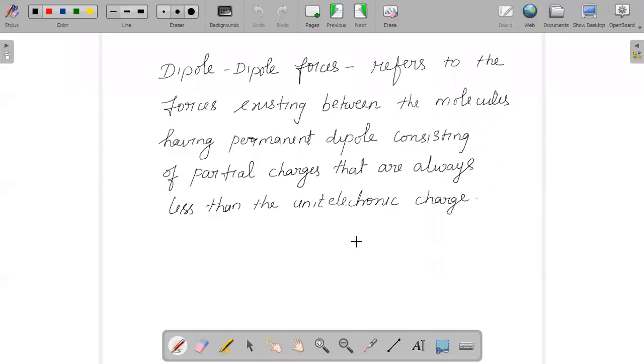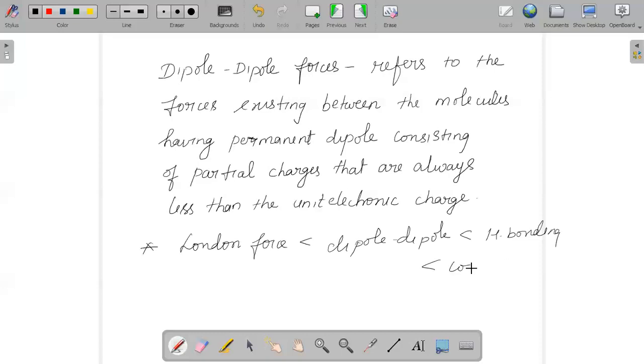Knowing the definition of each is important, but the high priority goes to the order of strength of intermolecular forces. Do remember, London force is lesser than dipole force, that is lesser than H bonding, and that will be lesser than ion bonding. This order is important because they may ask questions based on it.